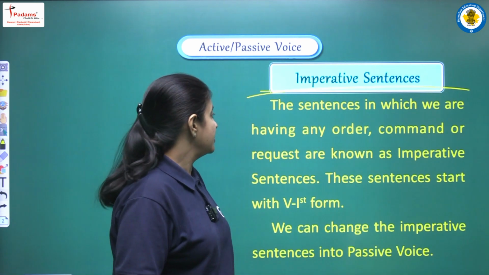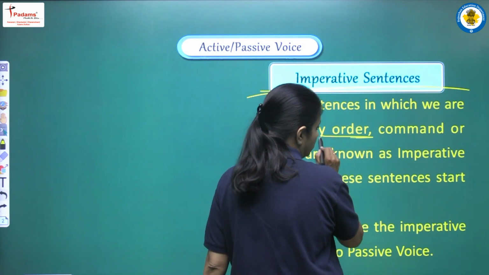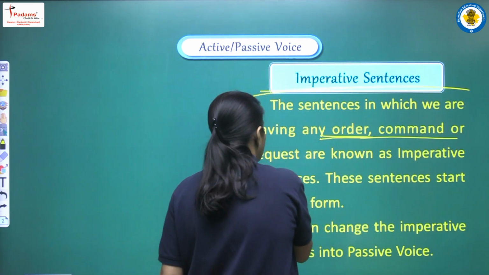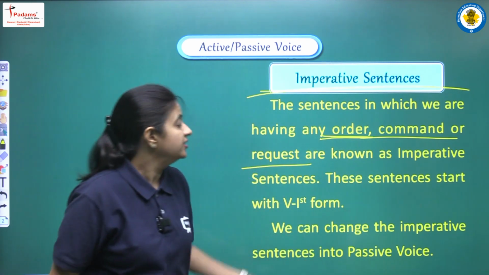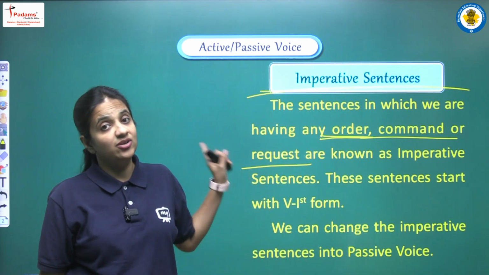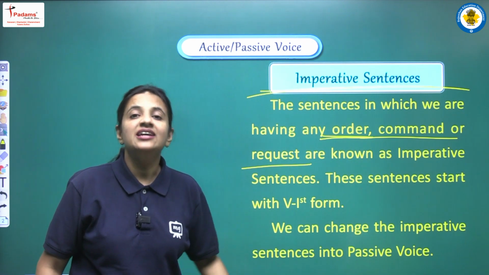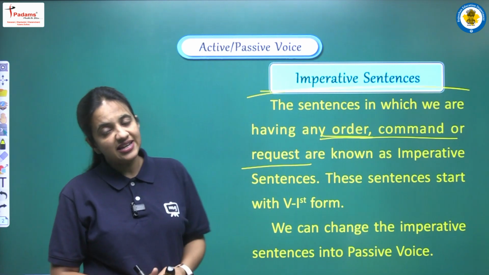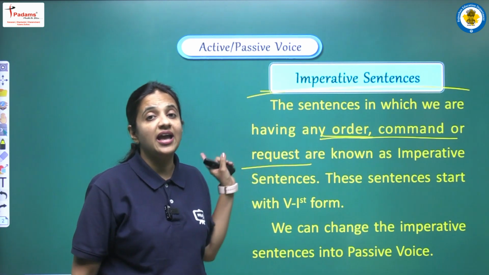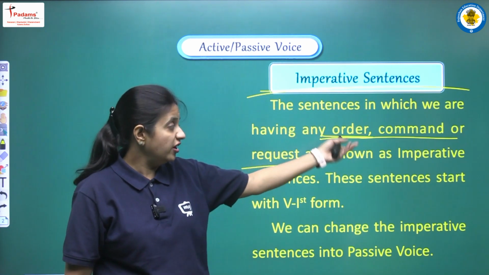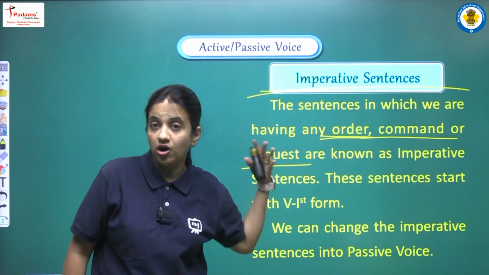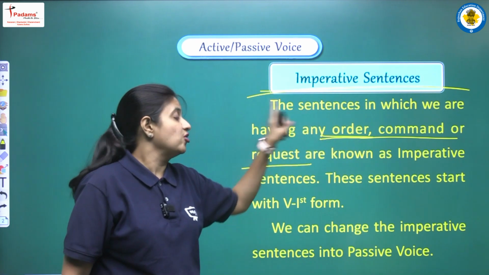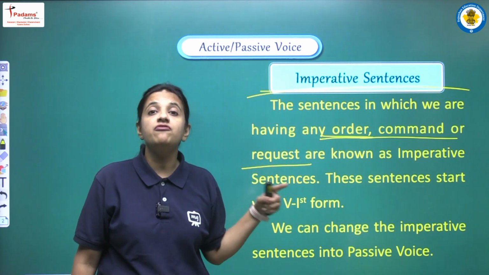The sentences in which we are having any order, any command or any kind of request, they are known as imperative sentence. So basically imperative sentence means all the sentences in which we are having any kind of the feelings, or in which we are having any kind of order, any kind of command, or we can say any kind of request.